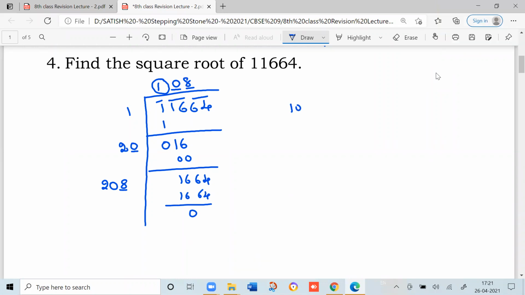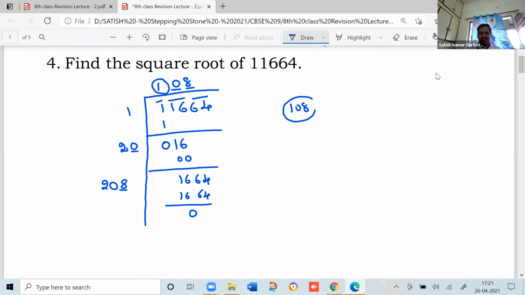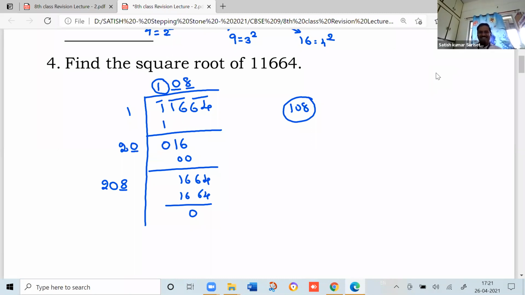So the square root of this value is 108. Anybody got it before? Yes, sir, I got it. Okay, but you should say the answer. I did it with prime factorization. Okay, you should be in a position to do both methods, prime factorization as well as this method. Okay, good.